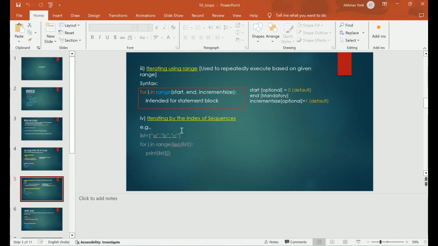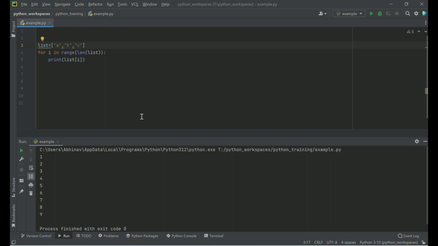Now the next usage is iterating by the index of sequences. What is the index of sequences? Let's take this example. We have taken a list here. Then I'm using for I in range, and inside range I am giving len of list. It will calculate the length of the list, which here will be 3. So it will be equivalent to for I in range 3. It will eventually mean the range start will by default be taken as 0, the end is the length of the list, which is 3, and then the increment size is 1, which is the default value. This I will contain the values 0, 1 and 2.